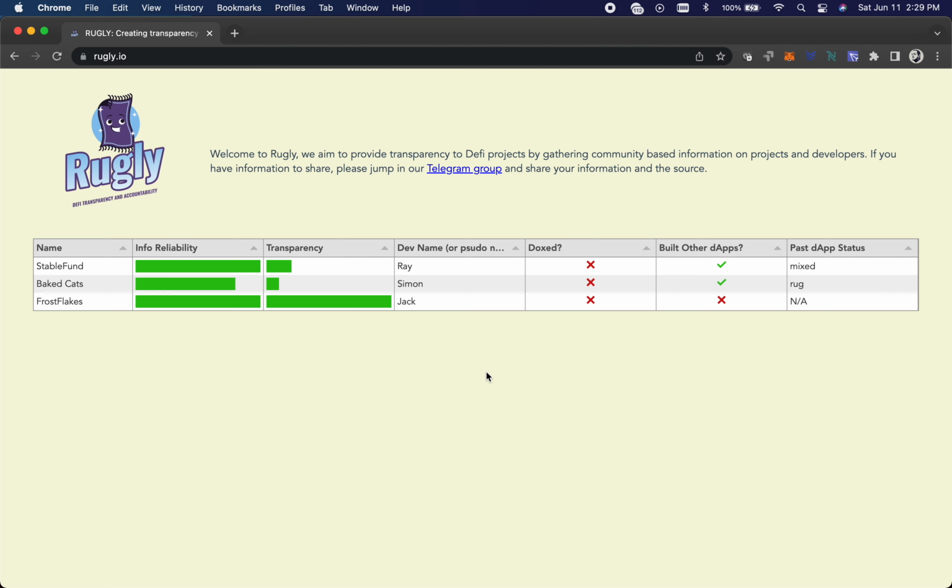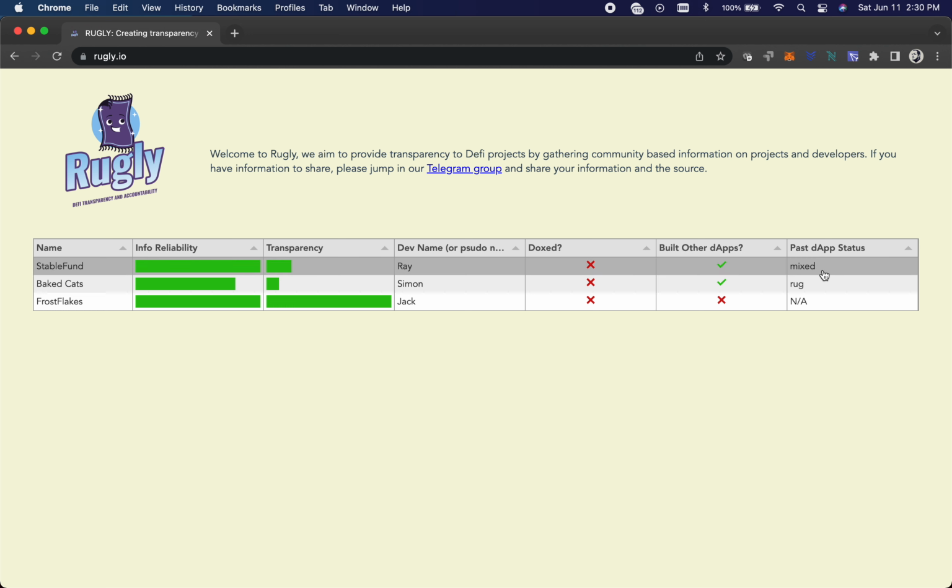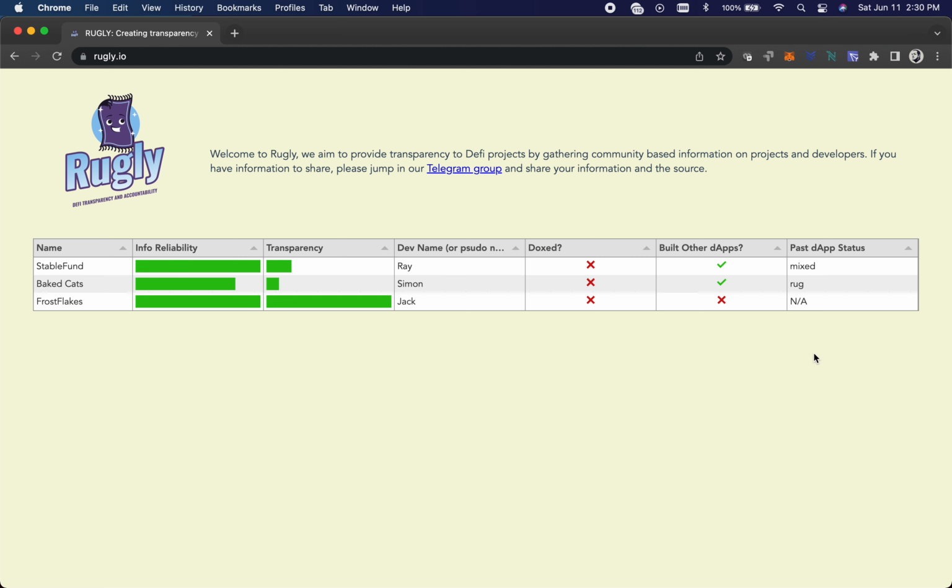And yeah, I just want to try to create a whole index here of information that we can kind of rely on, and people can say, hey, is this a good investment, and not just look at a code audit, but see who the dev is, the information we have on them, are they reliable, are they transparent with their communities, what are their past dApps, have they ever rugged before, have they done anything shady.